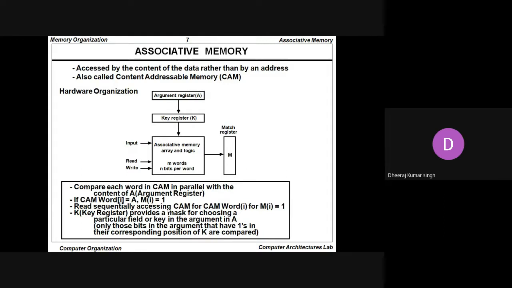So you can think about the memory. Some input you are passing inside the memory, then read lines are there as well as write lines.